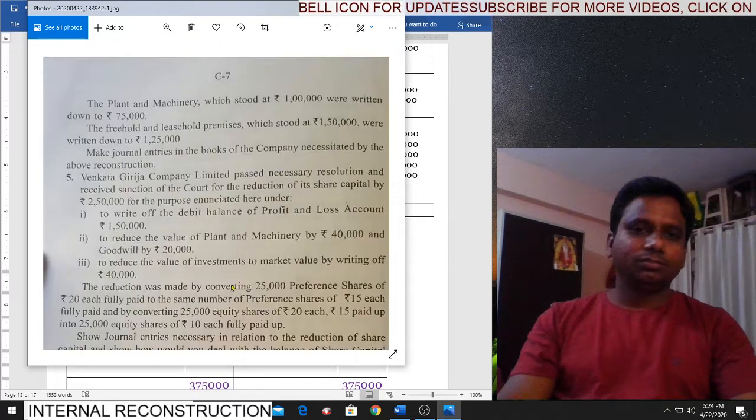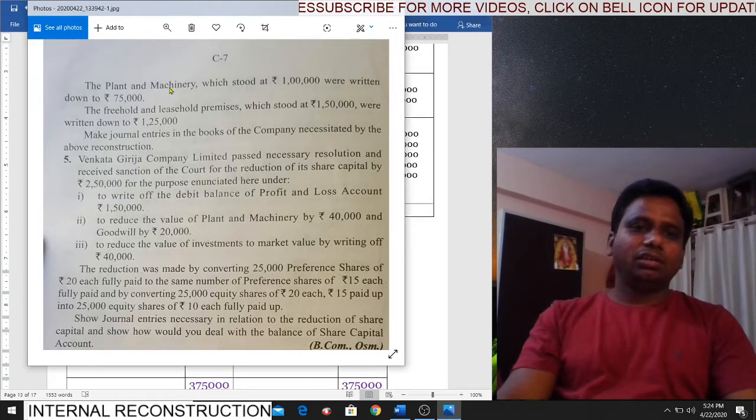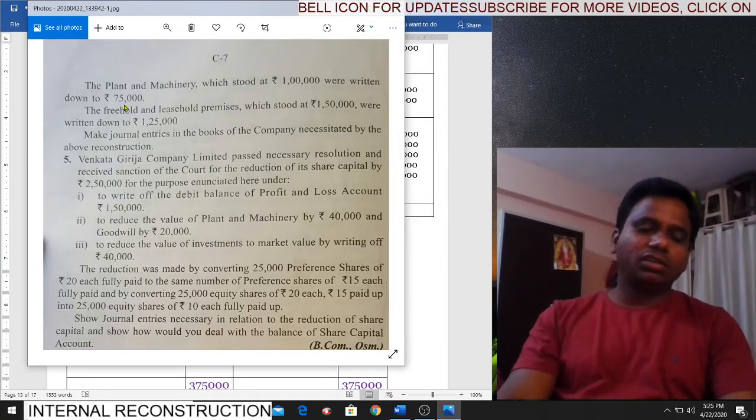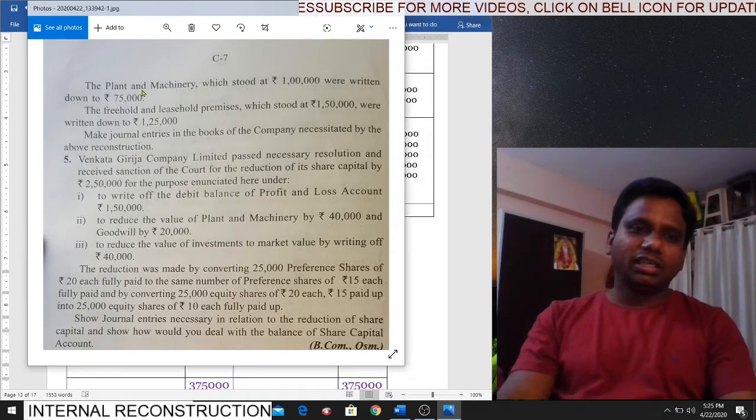Now continuation. What happened? The plant and machinery, which stood at 1 lakh, were written down to 75,000. First thing we are writing off goodwill. Second thing we are writing off plant and machinery.